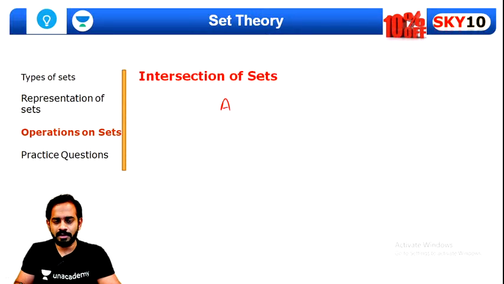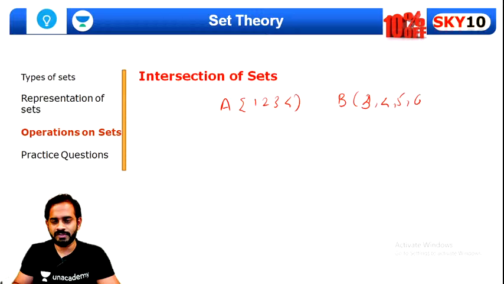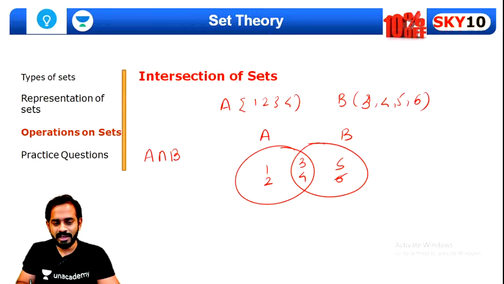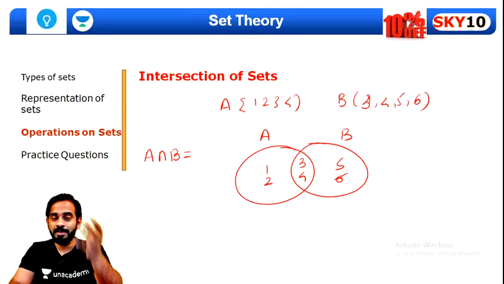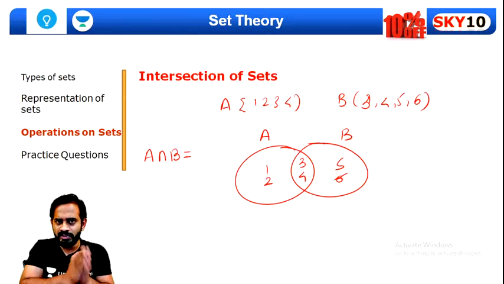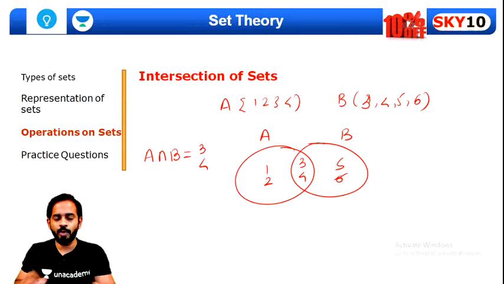Again, let's say set A is 1, 2, 3 and 4, and set B is 3, 4, 5 and 6. First of all, let's draw the Venn diagram for both the sets. This is A, this is B. The common elements will be here, and 1, 2 here and 5, 6 here. Now A intersection B means we have to write down all those elements which are common for both the sets, which are 3 and 4. I hope you understood this part.